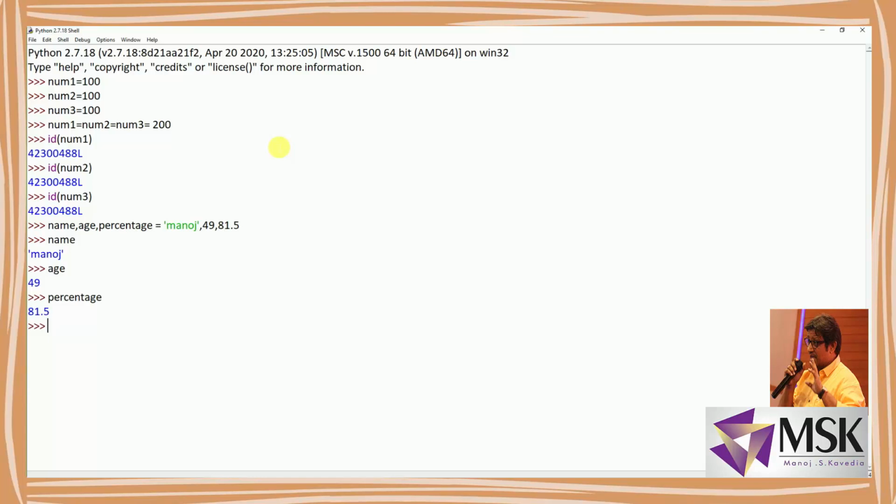Now let's see the type of it. So I'll write type name. So it is string. I'm writing type age. So it is int, and I'm writing type percentage. Fine. So it is giving float. So see, in a single line, I'm declaring all the 3 variables. I'm getting the different values, and they are converted into different data types.